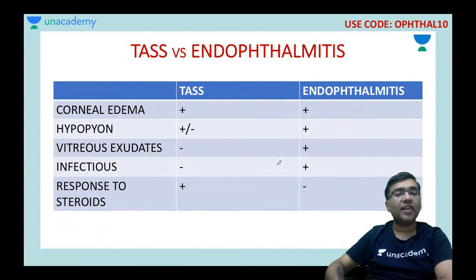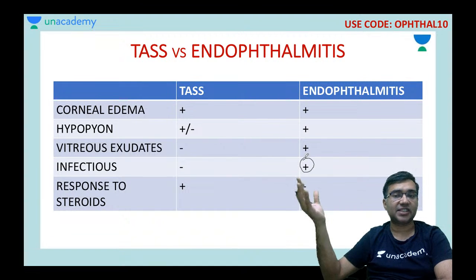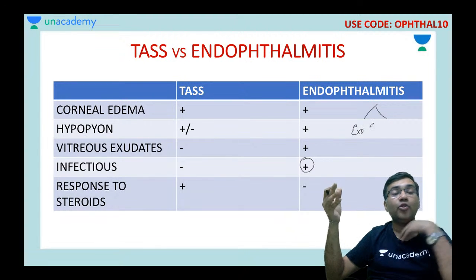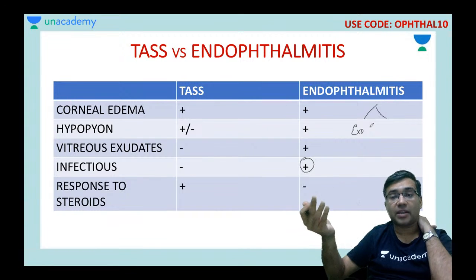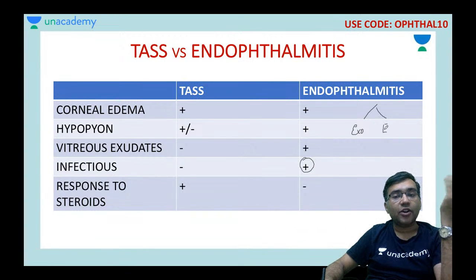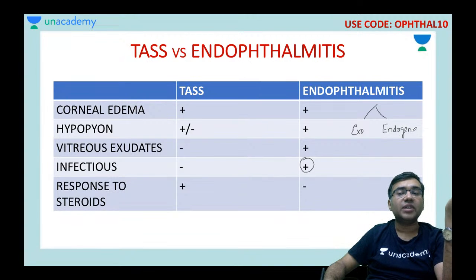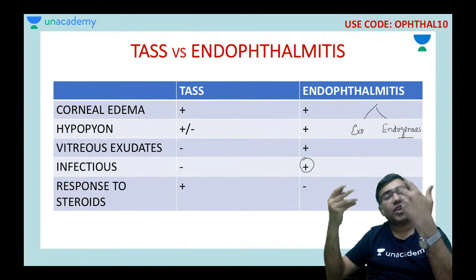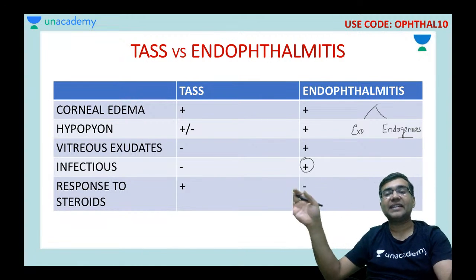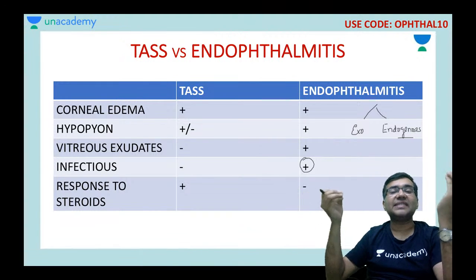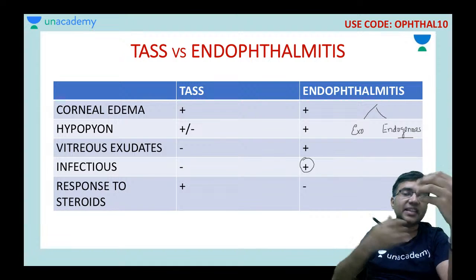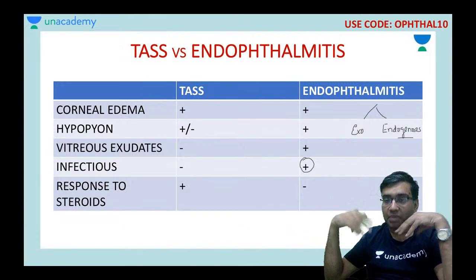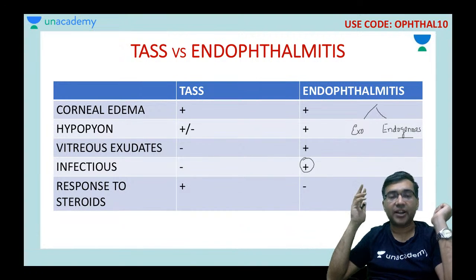And as I told you, endophthalmitis is something which is infectious. It can be exogenous, meaning you have had a cataract surgery and got endophthalmitis there, and it can be endogenous also. Patients who are immunocompromised or who are IV drug abusers can have a pre-existing endophthalmitis even before a cataract surgery, because they sometimes use contaminated needles, or if there is infection in the bloodstream, if there is sepsis, they can have endophthalmitis.